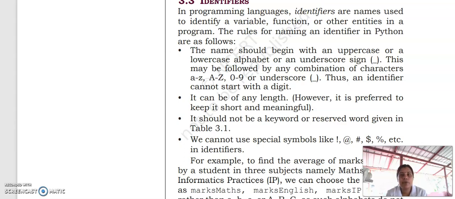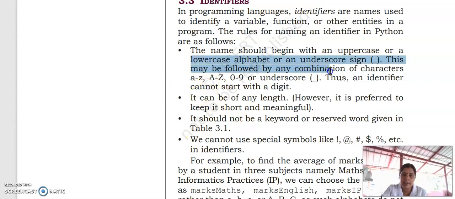So there are some rules to define an identifier. We can use any name, like grade12 is an identifier, IP is an identifier. We can use any name, but there are some rules. The rules are: the name should begin with an uppercase or a lowercase alphabet or an underscore sign. That means when we are using an identifier, either we can start with an uppercase letter or a lowercase letter or an underscore sign.